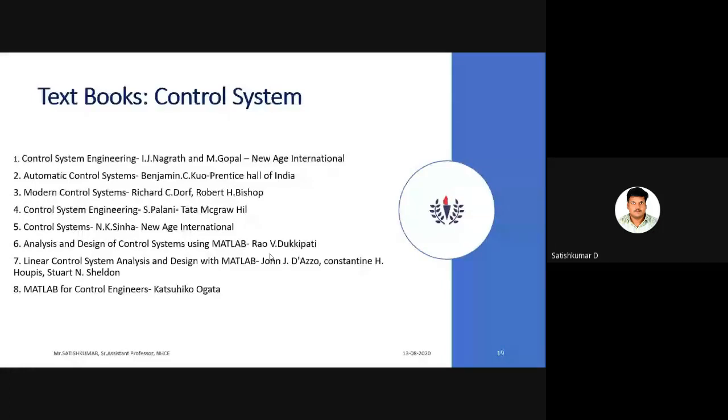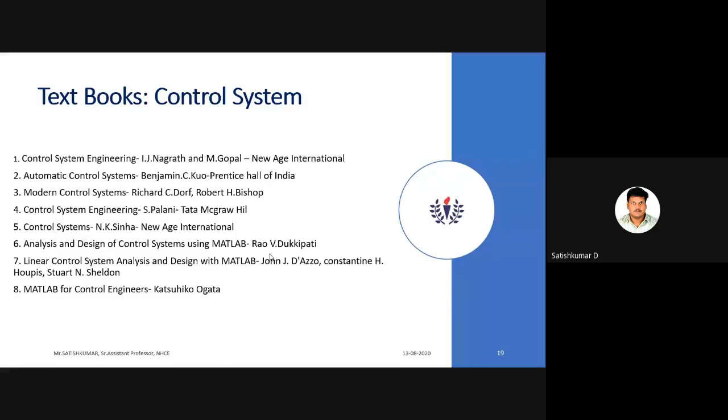Modern Control Systems by Richard and Robert. The fourth one, Control System Engineering by Palani, Tata McGraw-Hill Publishers. Fifth, Control Systems by N.K. Sinha, New Age International Publisher. And the last three, 6, 7, 8, are on Control Systems using MATLAB.